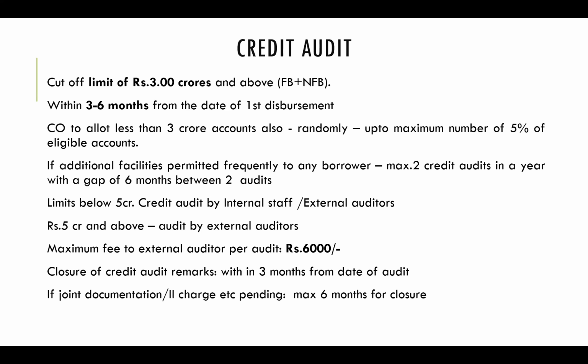Now, first one, second is within 3 to 6 months from the date of first disbursement, they have to conduct. And the CO will allot accounts of at least 3 crores, and less than 3 crores accounts also, randomly, up to a maximum of 5% of eligible accounts. Next, if facilities are permitted frequently, say in a year 3-4 times some enhancement is there, in that case a maximum of 2 credit audits is sufficient, with a gap of 6 months from the previous credit audit.